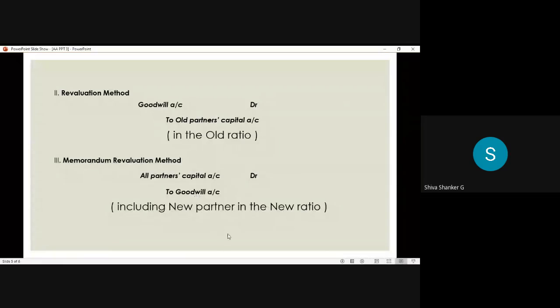But in this case, remember in the memorandum revaluation method, the entry is all partners' capital account debit to goodwill account.